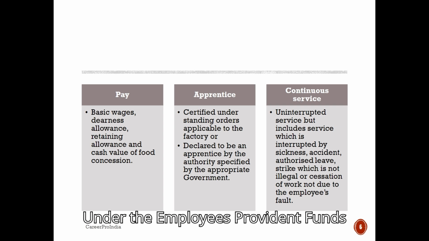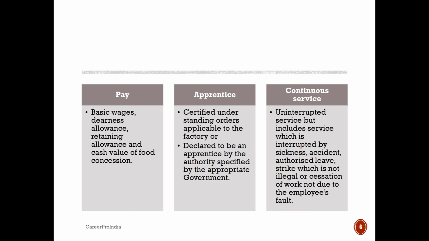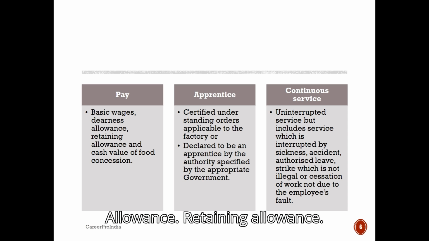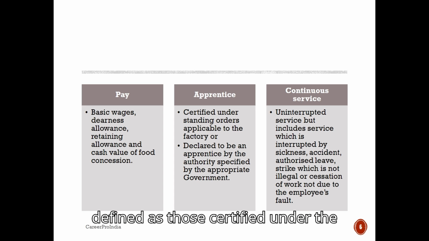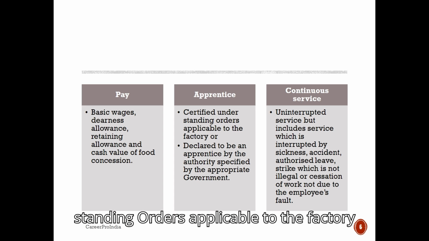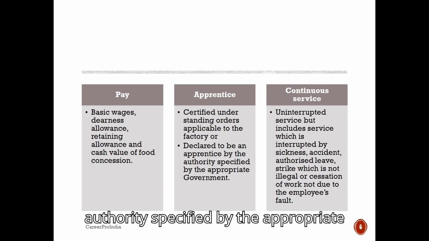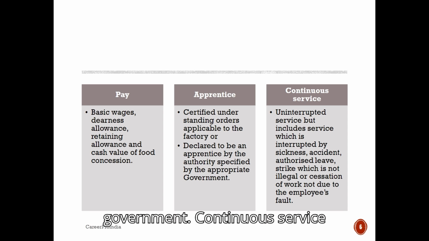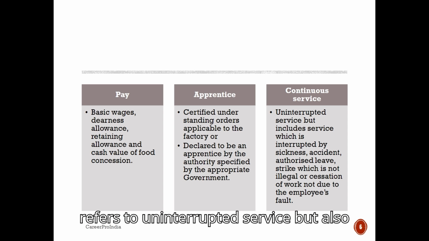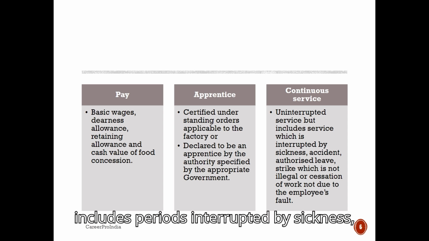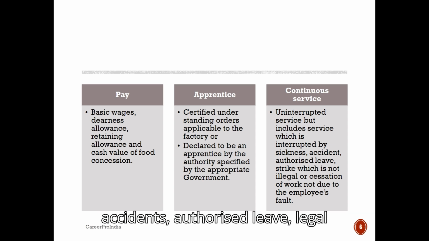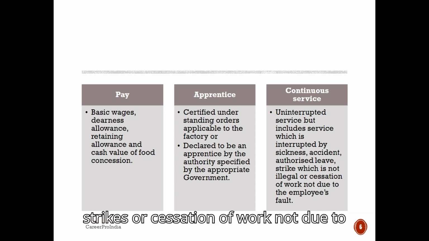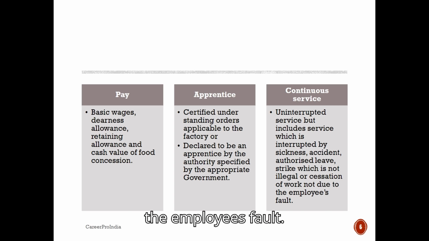Under the Employees Provident Funds Scheme, the term pay includes basic wages, dearness allowance, retaining allowance, and the cash value of any food concession. Apprentices are defined as those certified under the standing orders applicable to the factory, or those declared apprentices by the authority specified by the appropriate government. Continuous service refers to uninterrupted service but also includes periods interrupted by sickness, accidents, authorized leave, legal strikes, or cessation of work not due to the employee's fault.